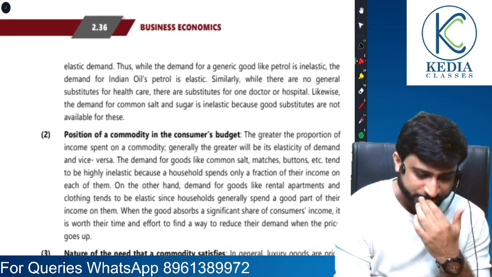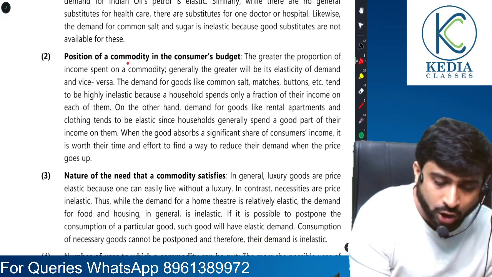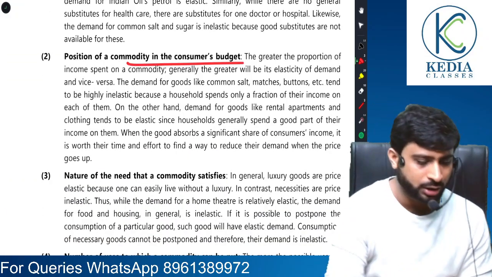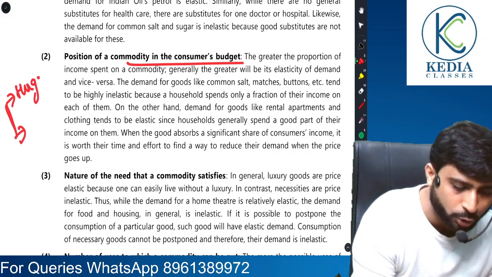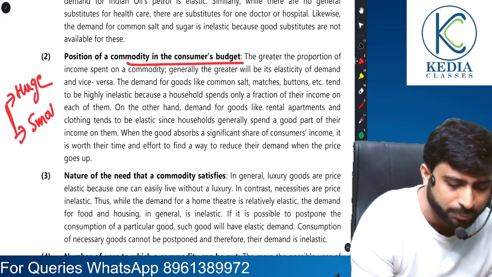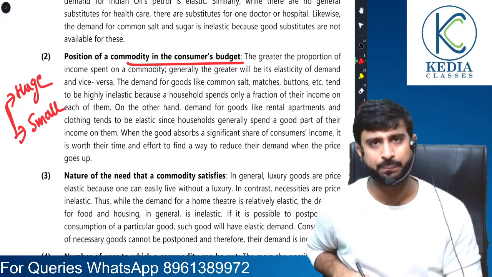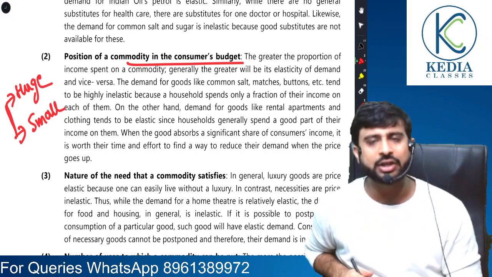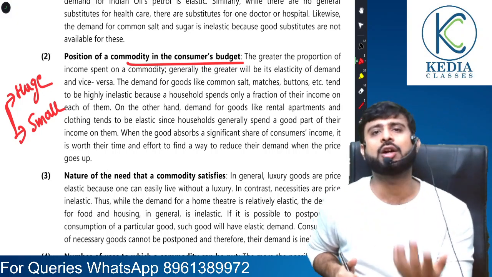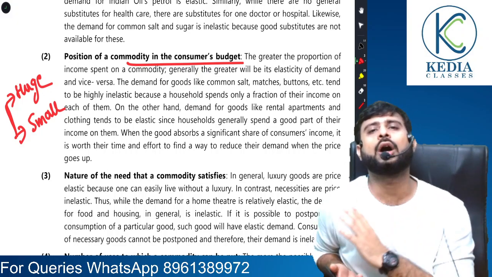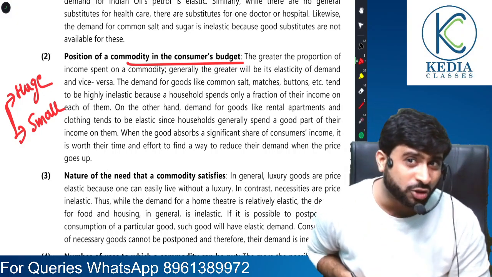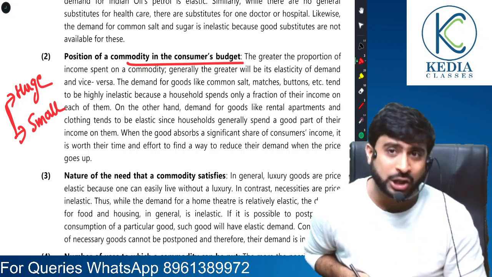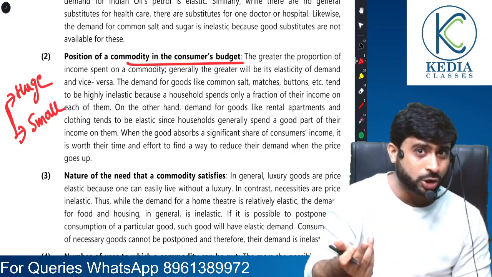Understood, sir? Now, position of a commodity in the consumer's budget. There can be two things: the consumer spends a huge sum on some products and a small amount on others. I'll give you an example. Suppose you are in college, or suppose you are buying a house, you are going to spend a lot of money, so you will take a lot of decisions.